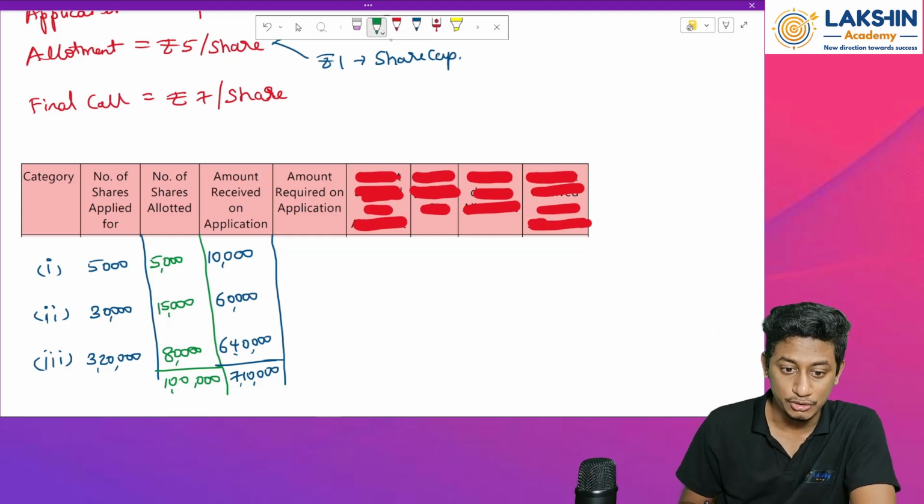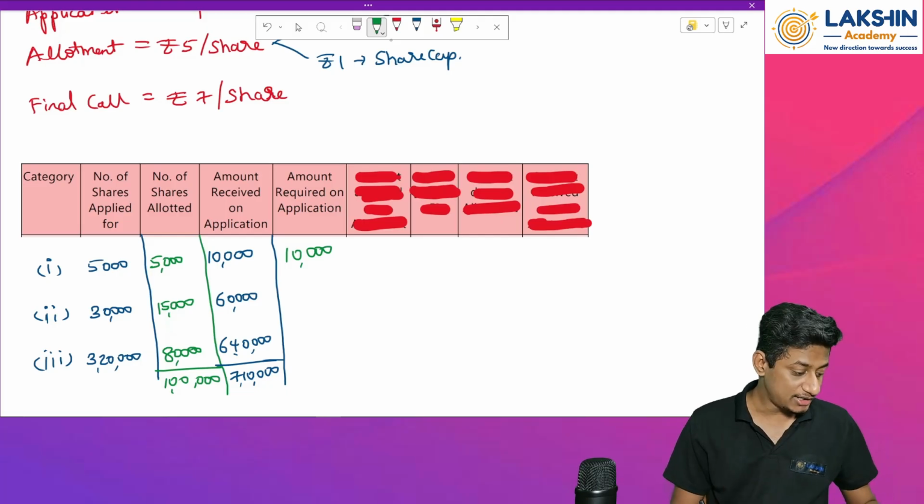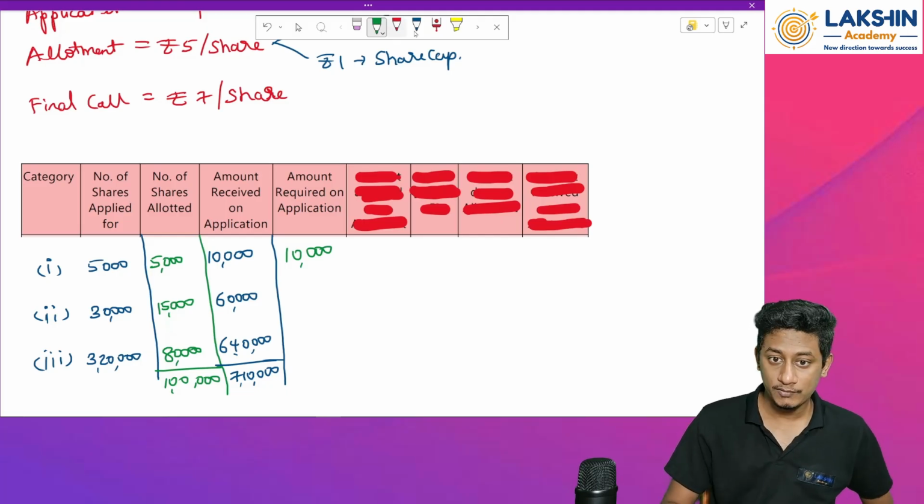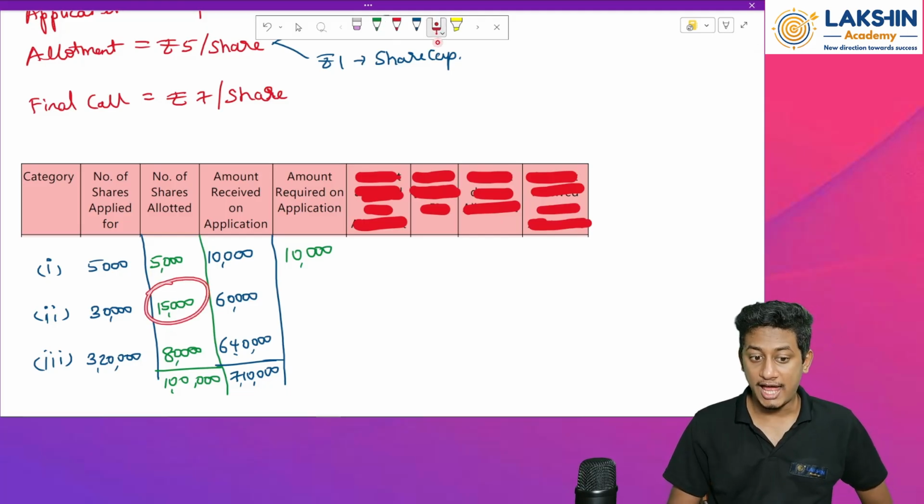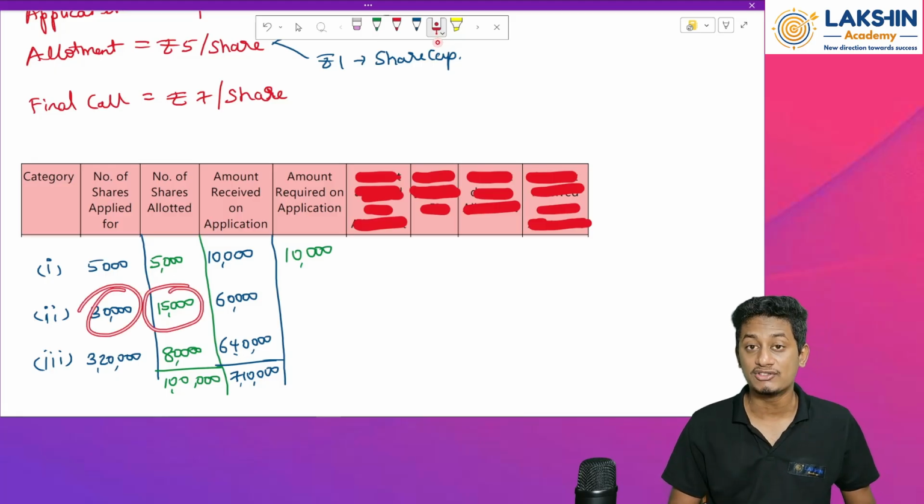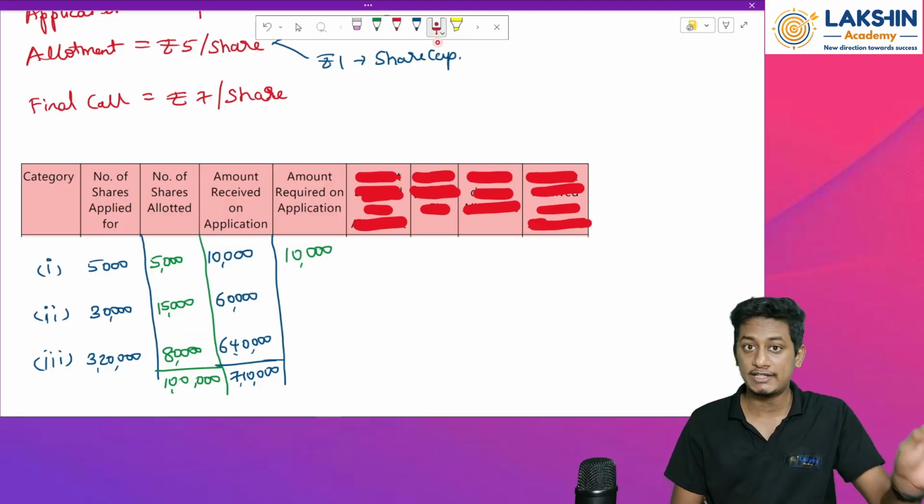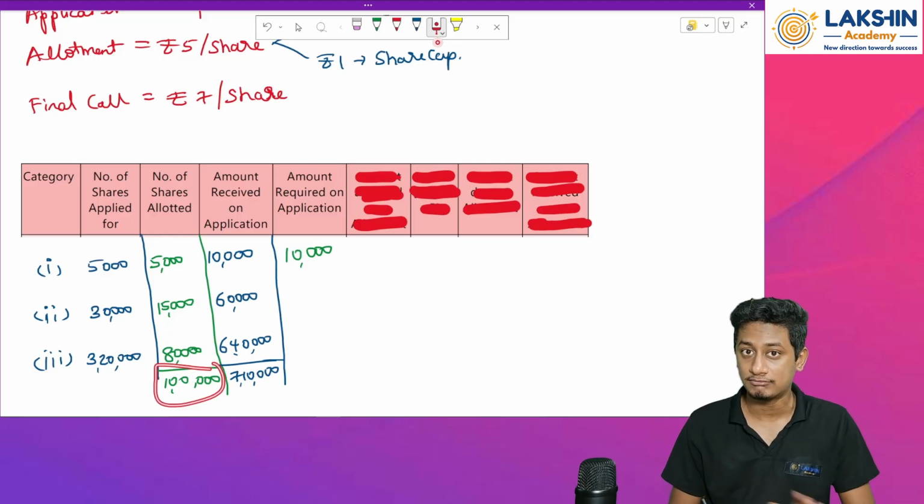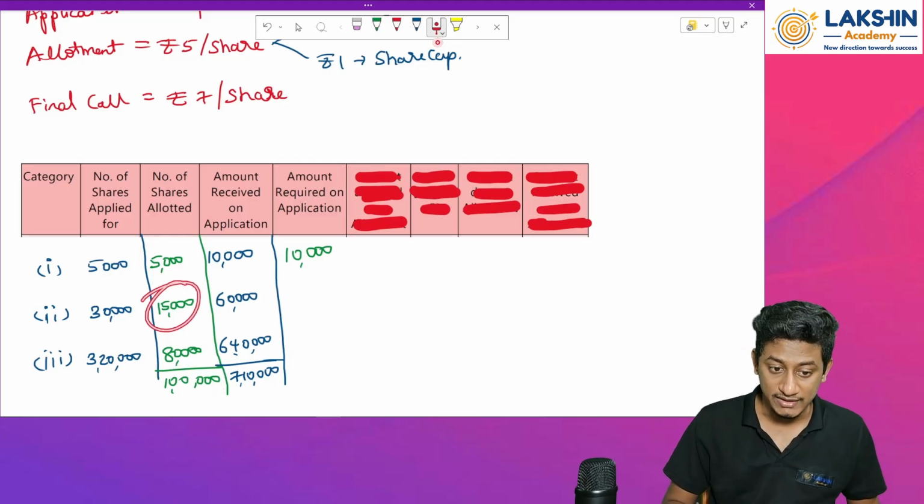So 5,000 into 2 is again 10,000 rupees. Done and dusted. Then 15,000 into 2. How much is actually required for these people? Since out of 30 we have given them only 15,000 shares. Remaining shares we are not giving them because we need only 1 lakh shares. That's it. Right? So because of that 15,000 into 2 will be how much? 30,000.